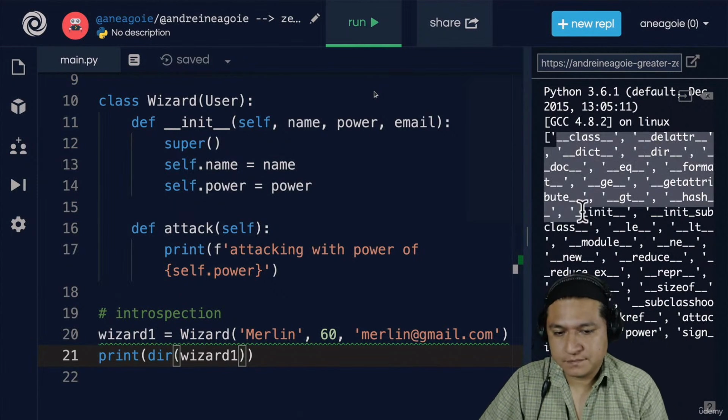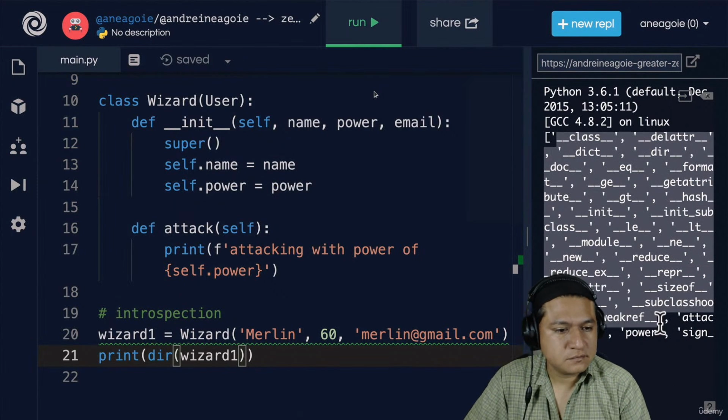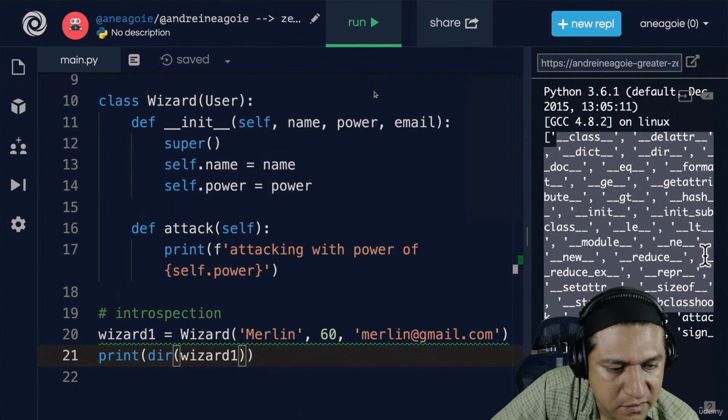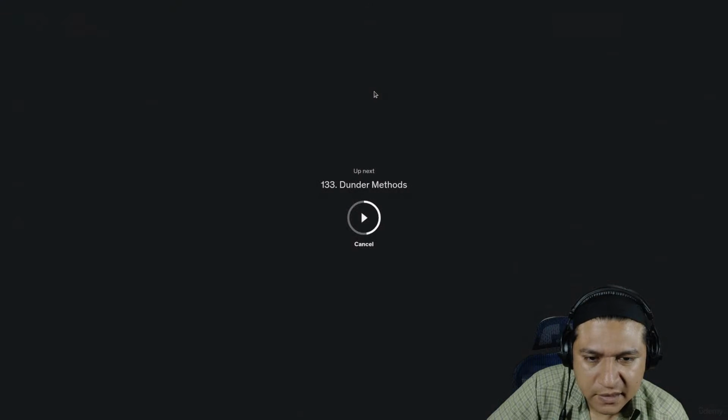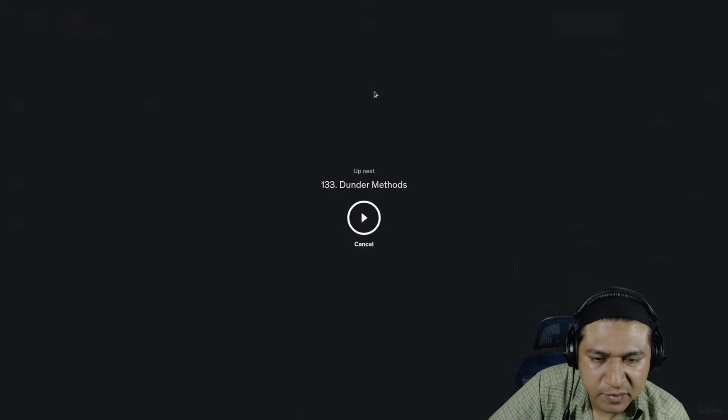But you need to notice something here. We have a lot of these dunder or magic methods that we haven't really talked about. What are these and why are they so important? In the next video, we're going to tackle this question. I'll see you in that one. Bye-bye. Okay, with dir, I can introspect objects at runtime.